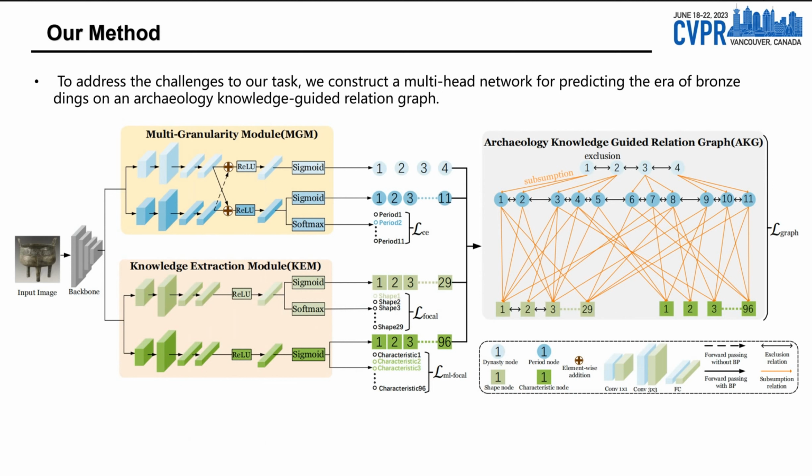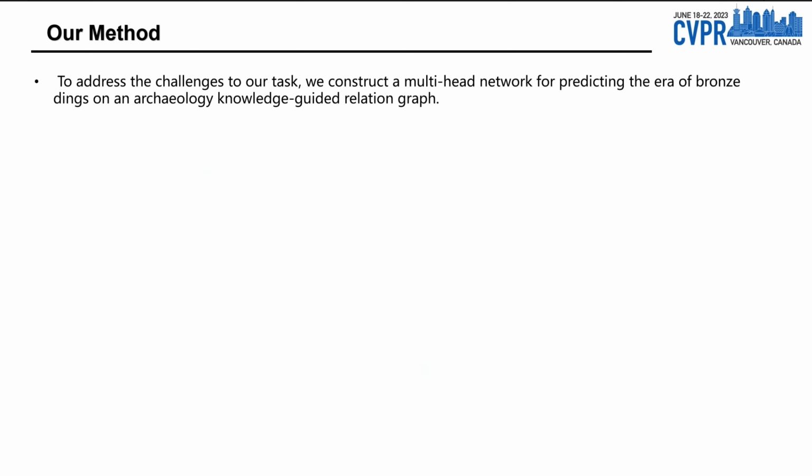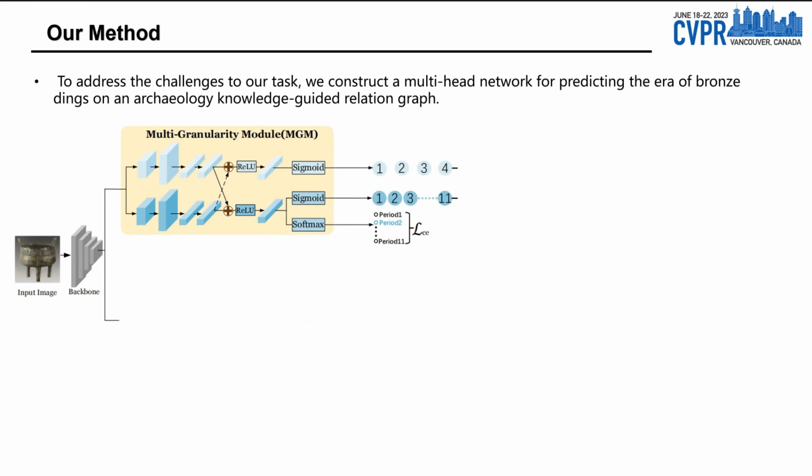To address the challenges of our task, we construct a multi-head network for predicting the era of bronze dings based on an archaeology knowledge-guided relation graph, as shown in the figure. The network consists of 3 parts: a multi-granularity module, a knowledge extraction module, and an archaeology knowledge-guided relation graph. The multi-granularity module is built to combine dynasty features with period features and enhance them interactively.